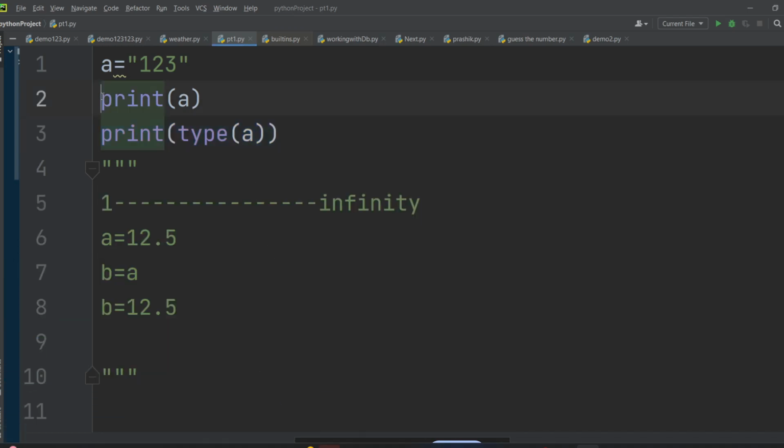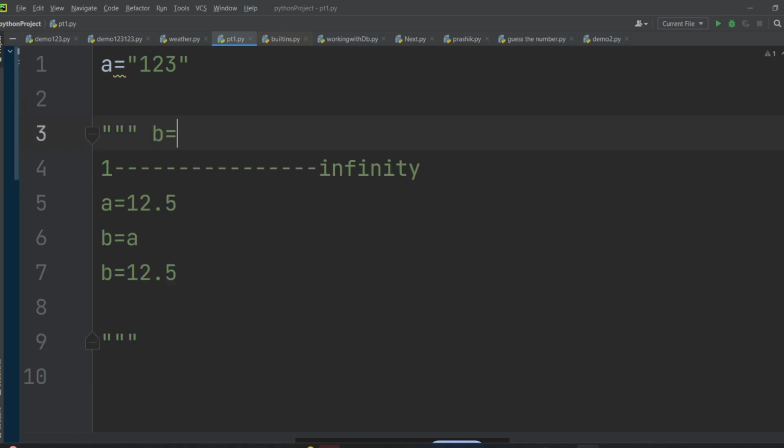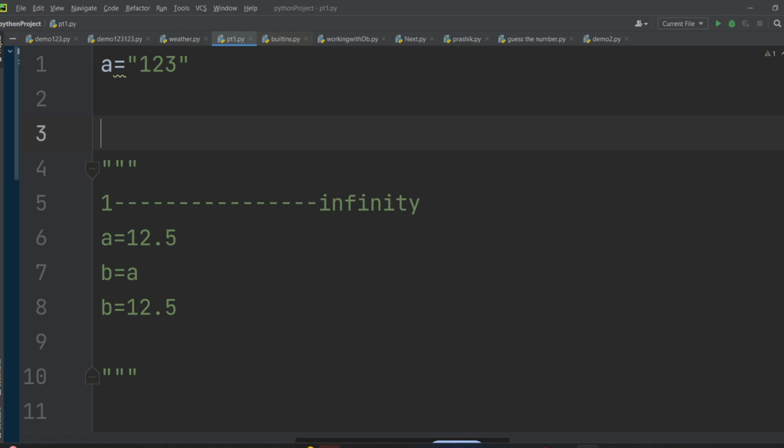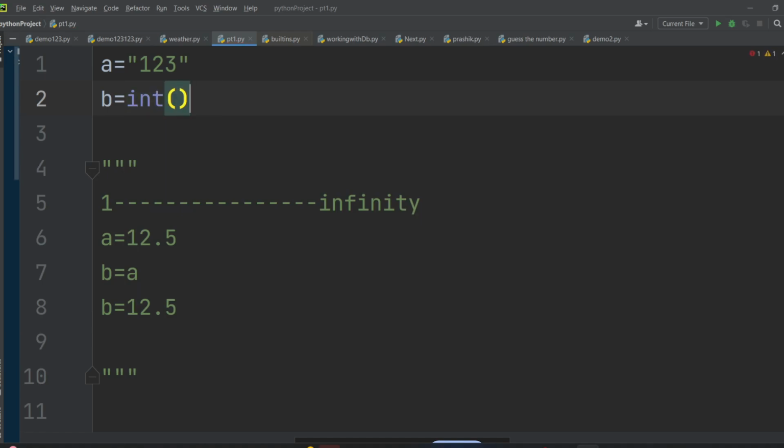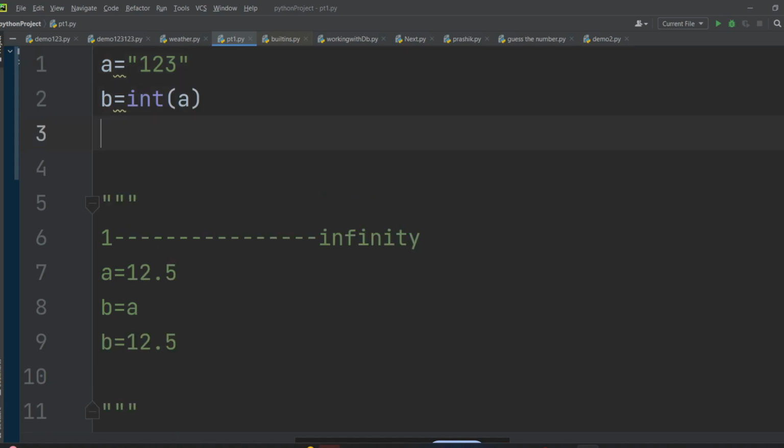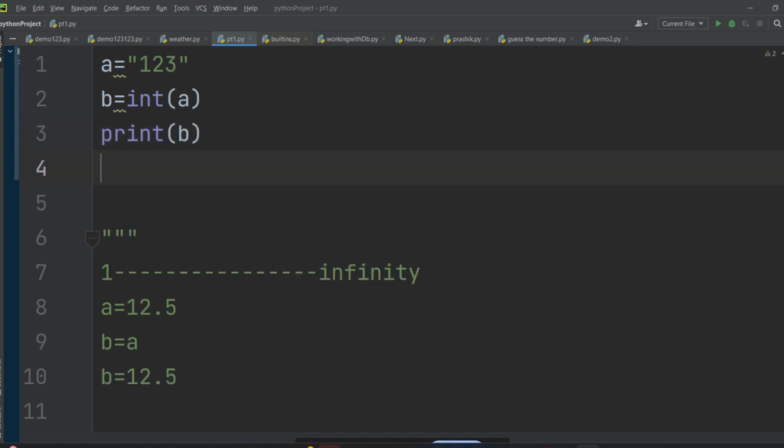How can we do it? I will write b is equal to, okay, you can convert this with the same variable as well, but I am just making it simple. So I will write b is equal to, and I wanted to convert it into integer. I will wrap this A with this integer class. It is a class, okay? So if I print B, it will look the same. It will look like 1 2 3.